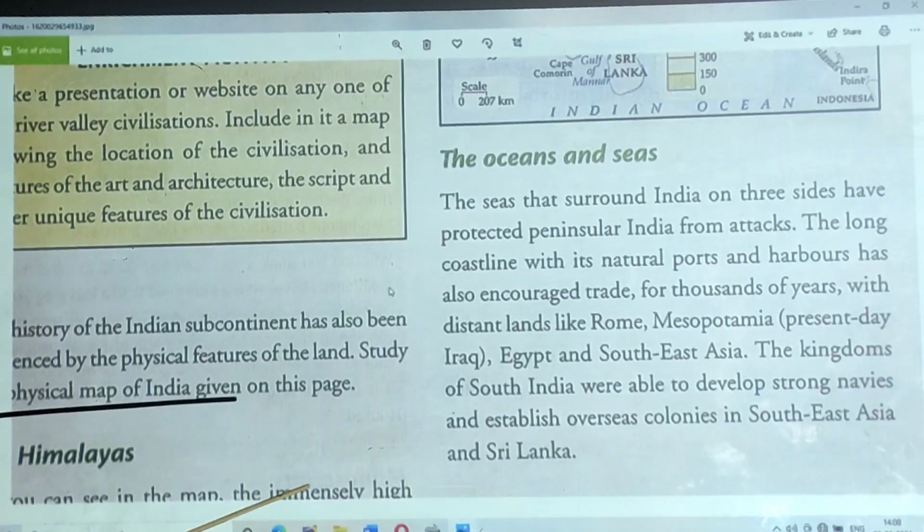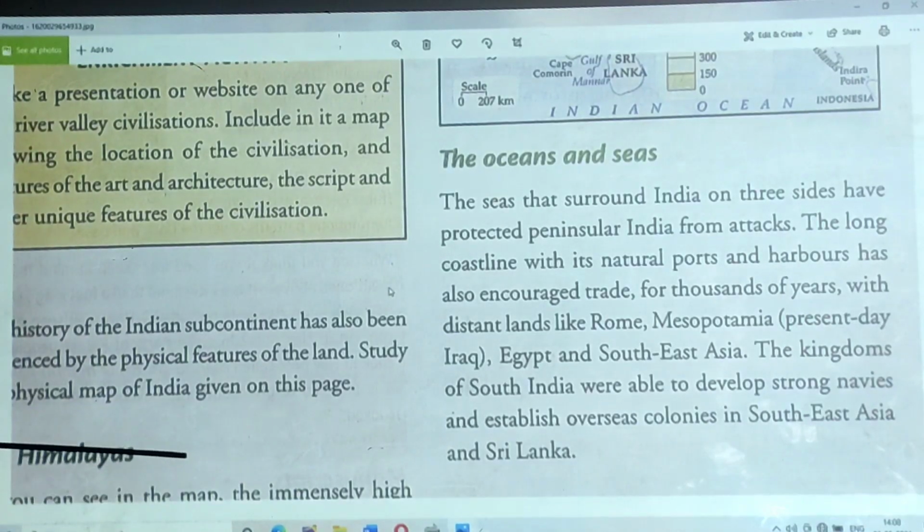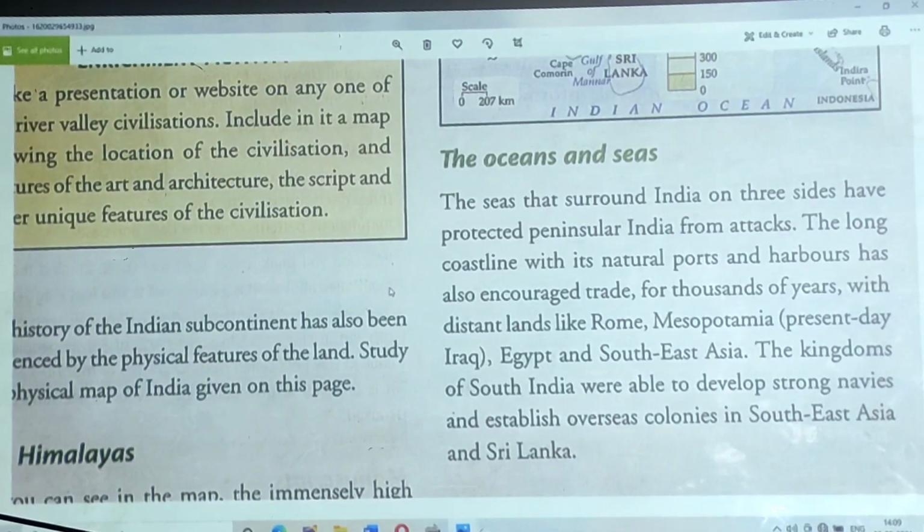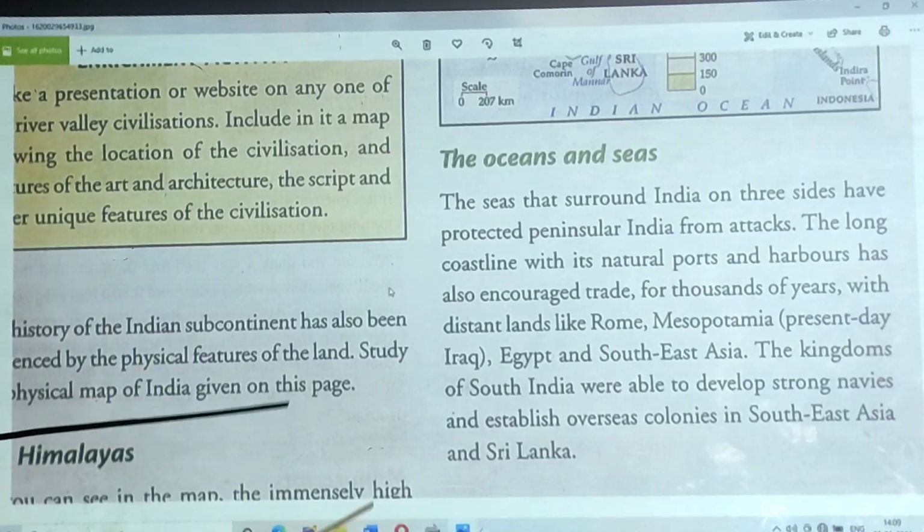So the kingdoms of South India had strong navies, and they established overseas colonies in Southeast Asia and Sri Lanka. That means if you go to some countries like Singapore, you still find South Indian people living there. So this is the reason behind this.